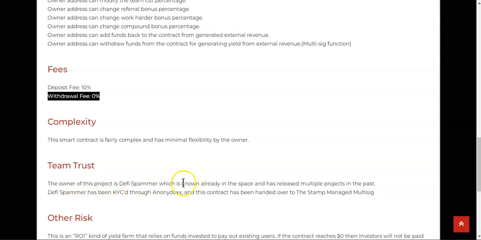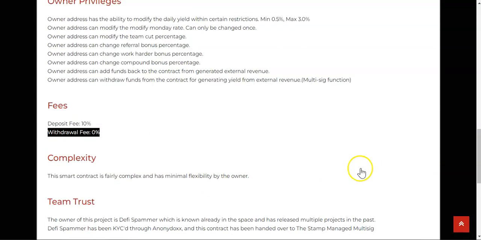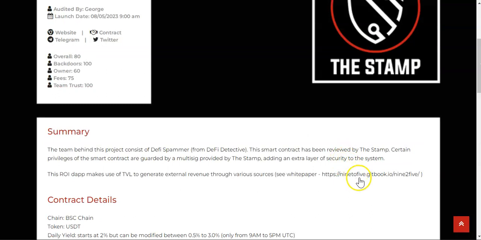So the team trust: the team owner of this project is the DeFi spammer, which is known already in the space and has released multiple projects in the past. DeFi spammer has been KYC'd through Anonymous, and this contract has been handed over to Stamp Managed Multi-Sig.